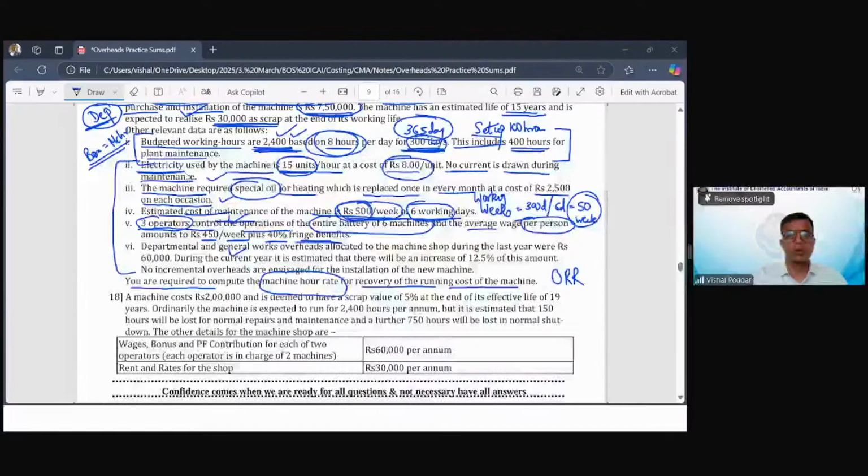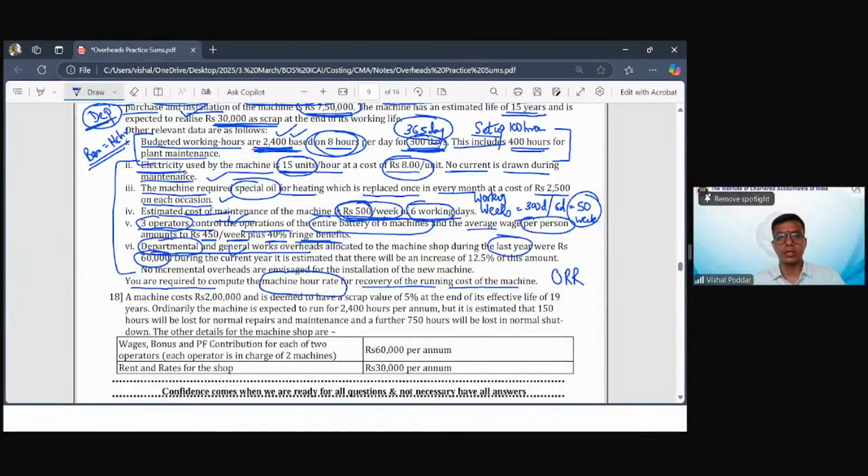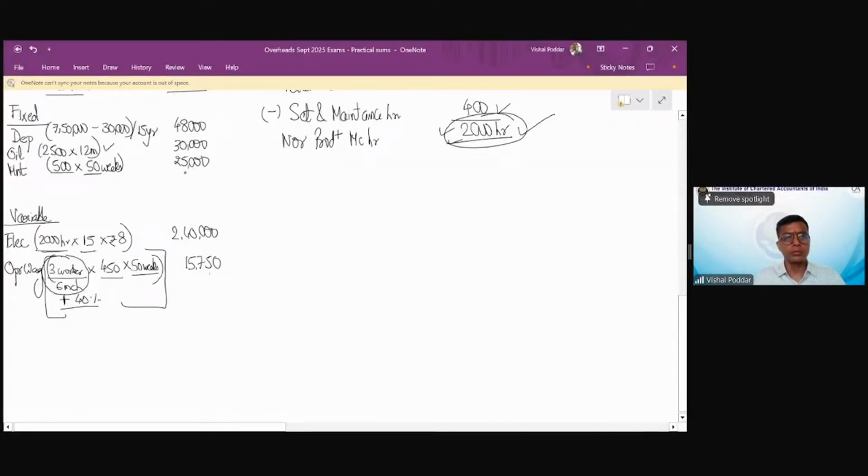Please solve parallel to me so that you are also understanding what is going on. And then they say your overheads for this department works out to rupees 60,000. Now remember, this is my departmental overhead. So this is for this entire department. Now in the last year, it was 60,000. In this year, I'm expecting because of inflation, it will increase by 12.5%. Understand this.